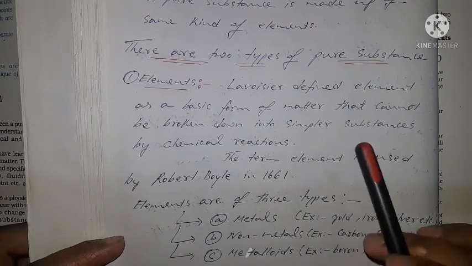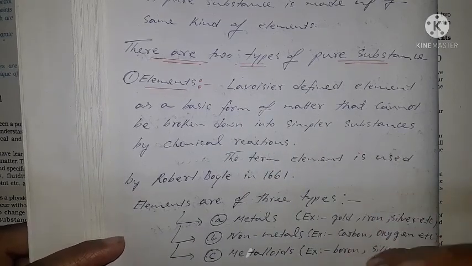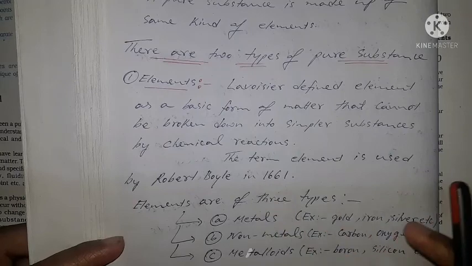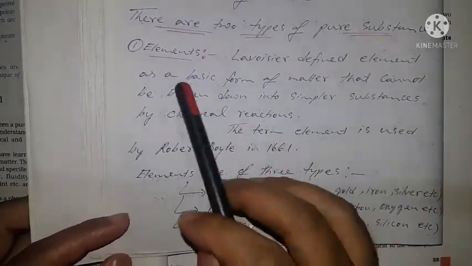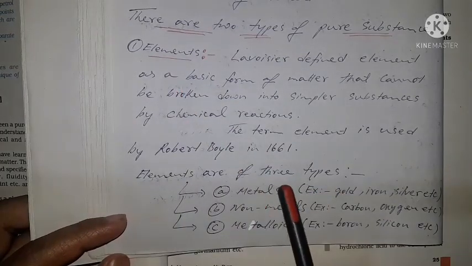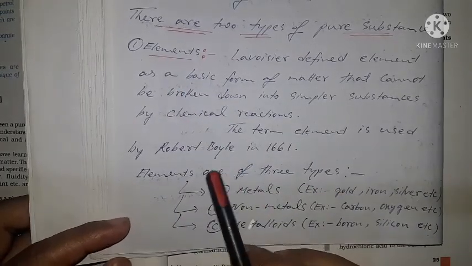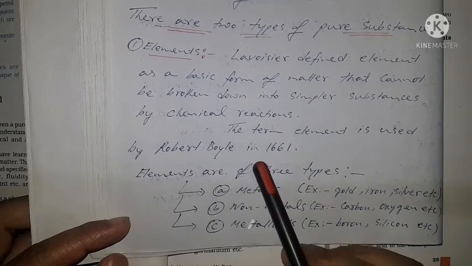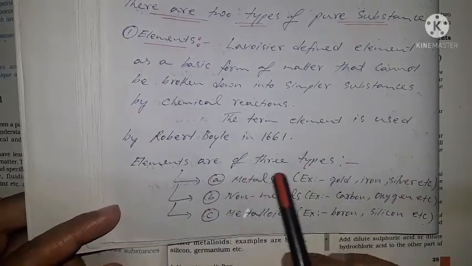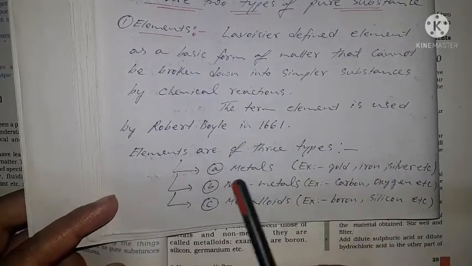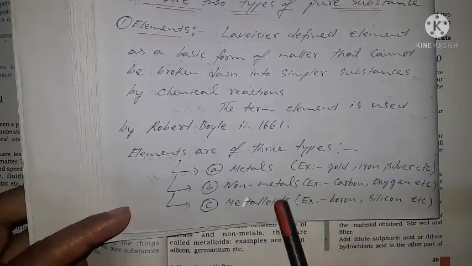That means we cannot break that basic element into simpler substances by chemical reactions. The term element was used by Robert Boyle, another scientist, in 1661. There are three types of elements: metals, non-metals and metalloids.